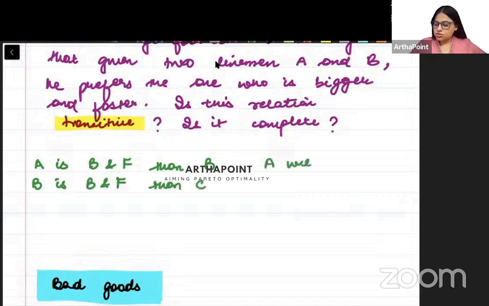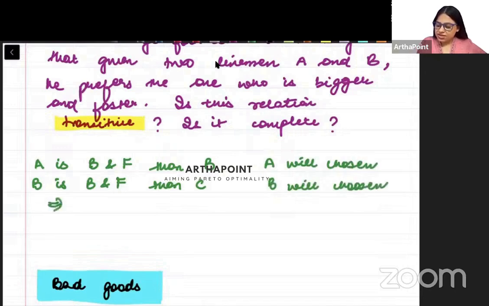A will be chosen over B, and B will be chosen over C. तो क्या हम कह सकते हैं कि if A and C are given, तो A will be chosen?